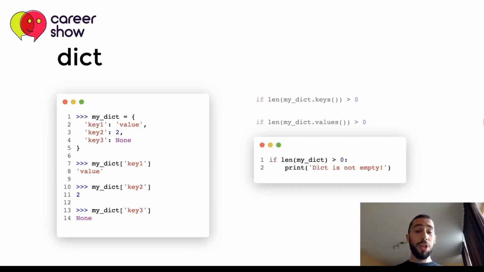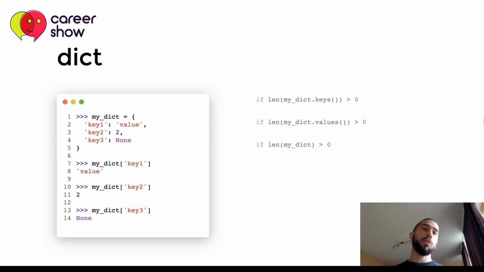So we can check if the length of my dict is more than 0, we can conclude that the dict is not empty, because whether we use keys or values, these are all valid, but keys and values will always have the same length, because we cannot have a value without a key and a key without a value. So we can directly check if the length of my dict is more than 0, we can conclude that the dict is not empty. And this is also a valid way of checking this.